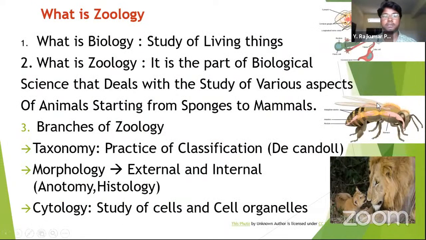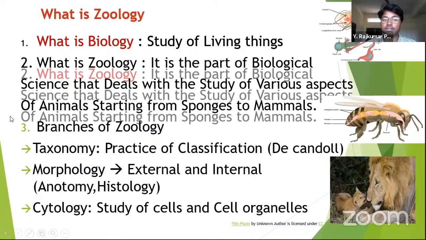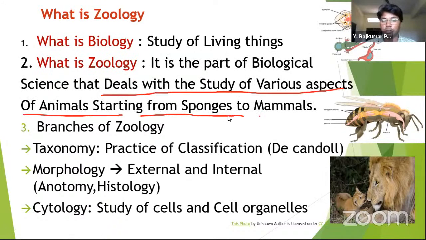Next, what is zoology? It means the study of living things. Just now I have discussed about it. What is zoology? It is a part of biology. It is a part of biological science that deals with the study of various aspects of animals, starting from sponges to mammals. Sponges, you know about it. They are very primitive organisms, very lower organisms. And from sponges to all the mammals, all animals, if we are studying about all the animals, it's called zoology. We study about the internal environment and their behavior also.